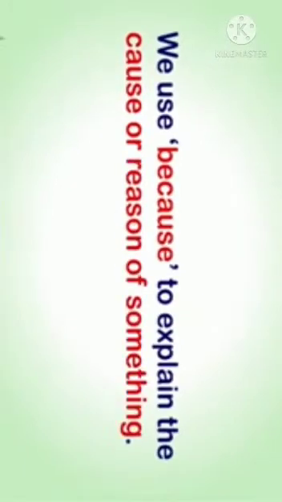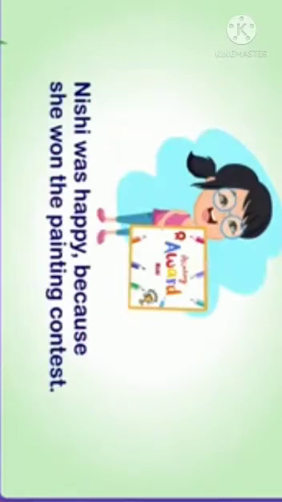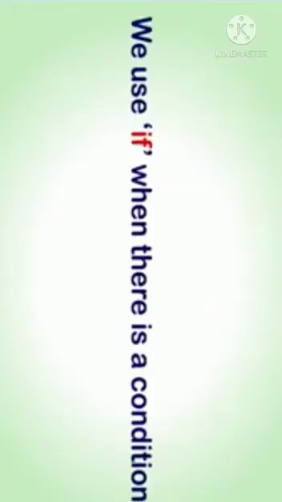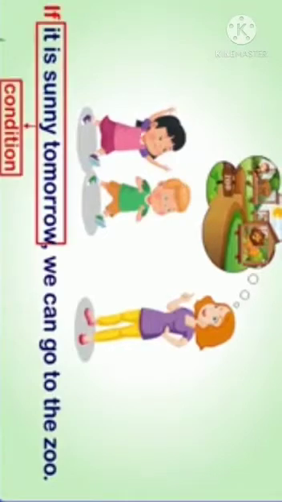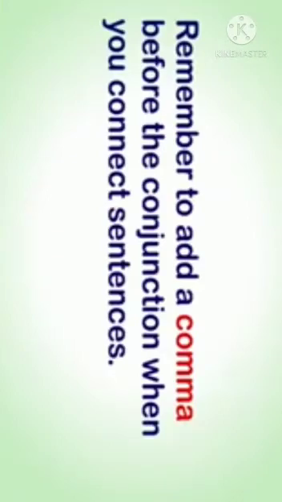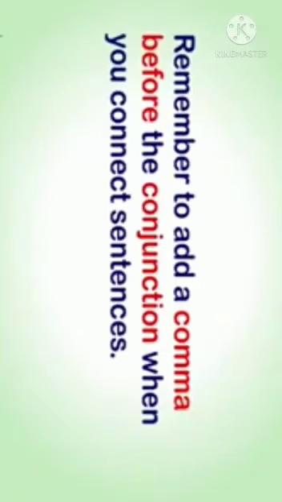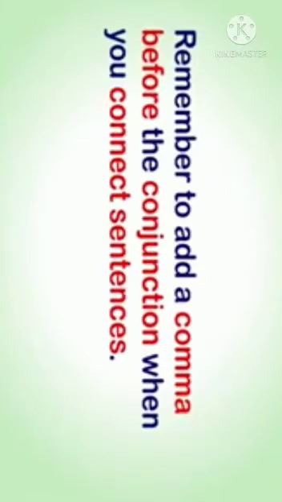We use because to explain the cause or reason of something. For example, Nisi was happy because she won the painting contest. We use if when there is a condition. For example, if it is sunny tomorrow, we can go to the zoo. Remember to add a comma before the conjunction when you connect sentences.